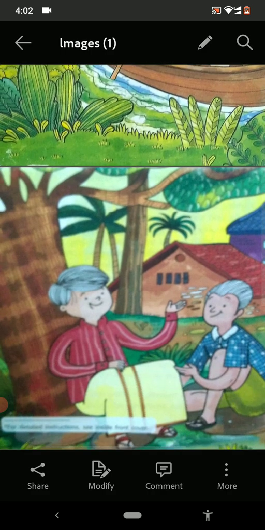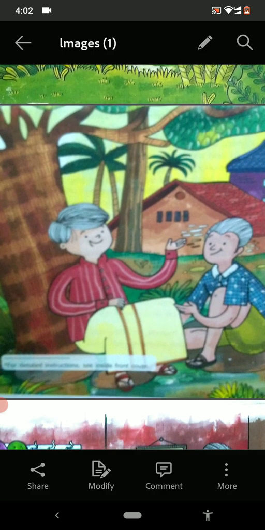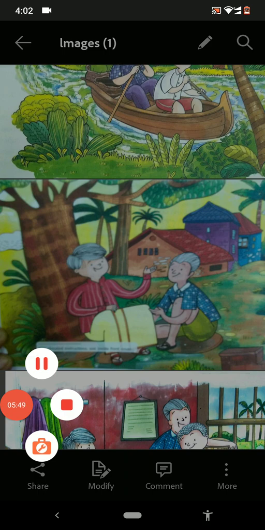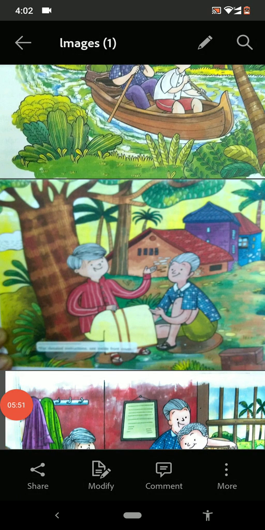Now see the next picture. A boy and a man, you can see, an old man. They both are sitting under a tree and they are talking to each other. The old man looks like he is telling some valuable things to the boy. Huts are there. Different colors of huts are there. Some are red, some are blue, some are purple. The trees are of green color. And a beautiful scenery is there in the picture.